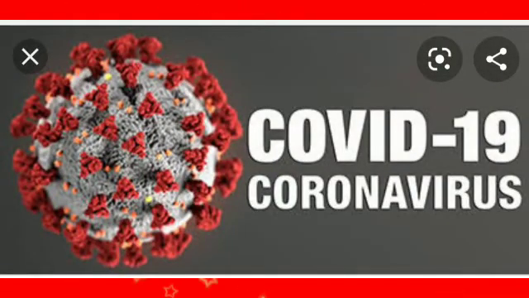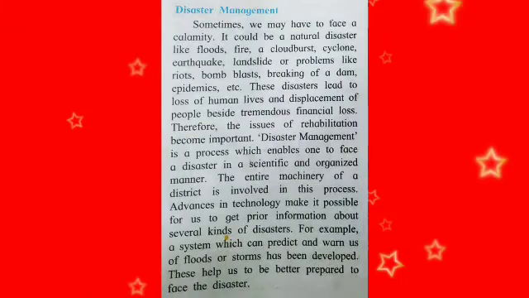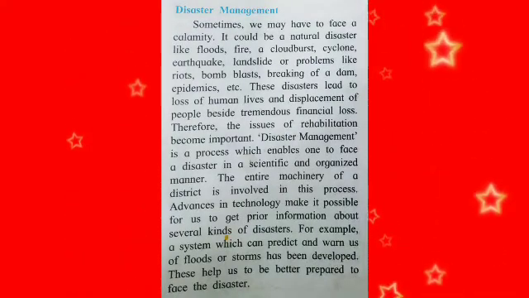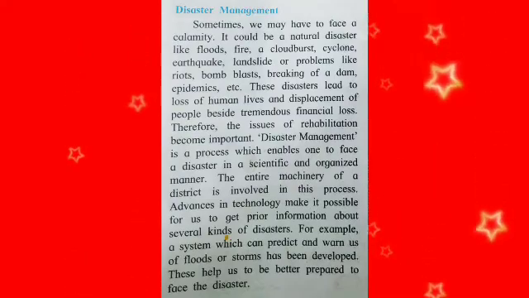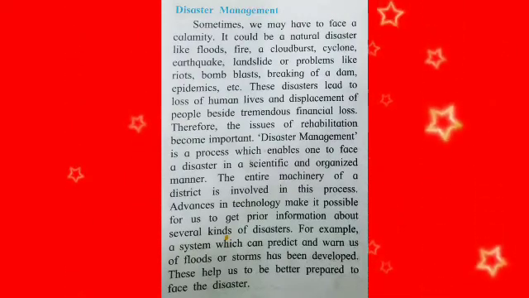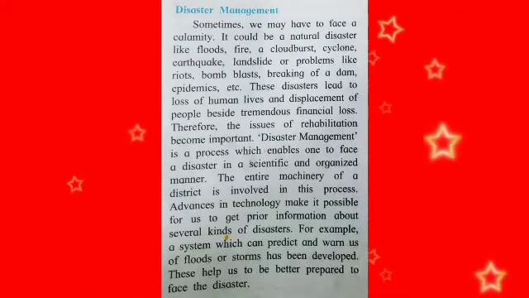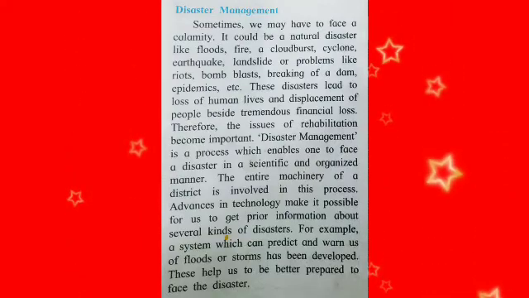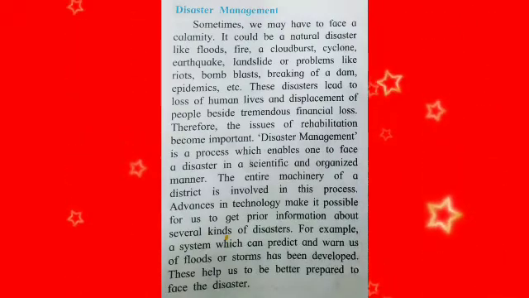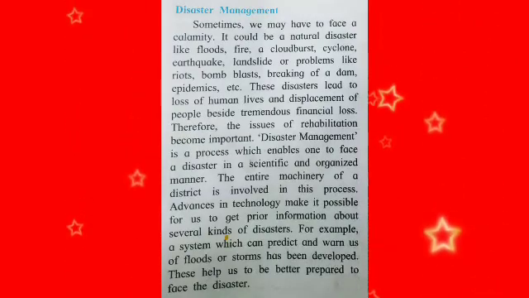These disasters lead to the loss of human lives and displacement of people, besides tremendous financial loss. Yes, in the same way, nowadays we are also suffering from the corona, COVID-19, and the same situation is here, which we are already observing. Therefore, the issues of rehabilitation become important.